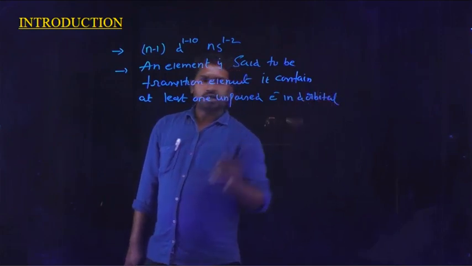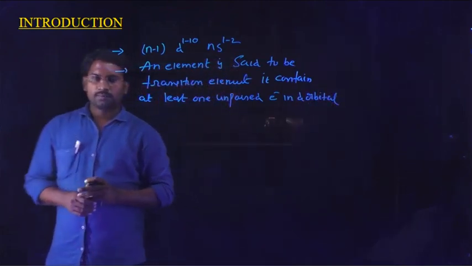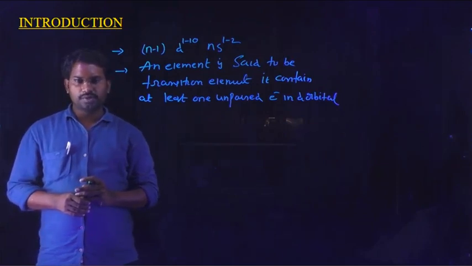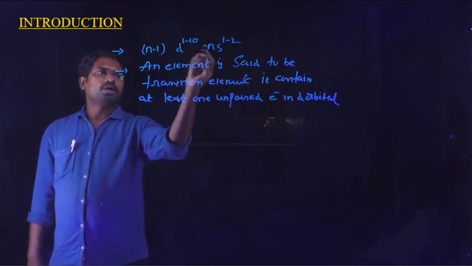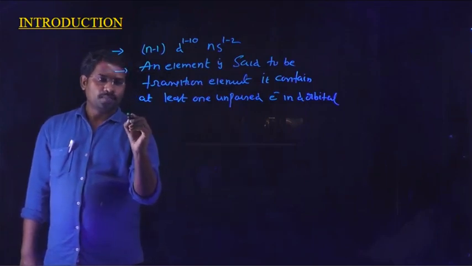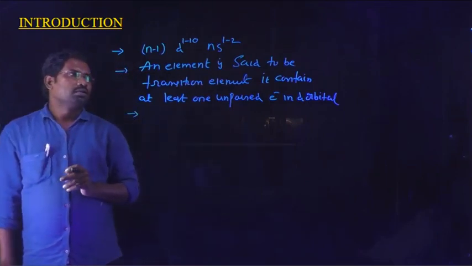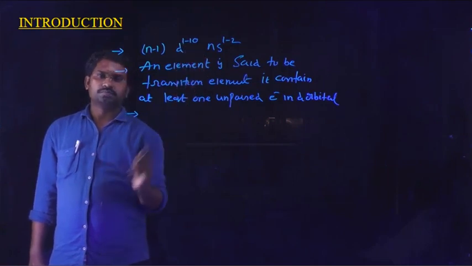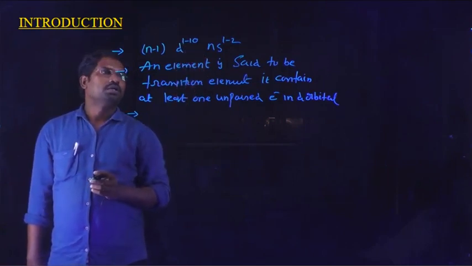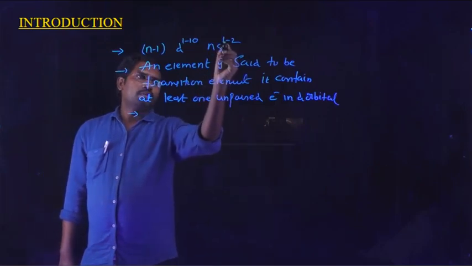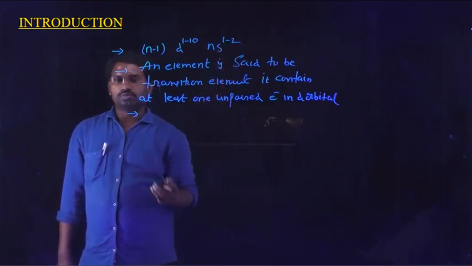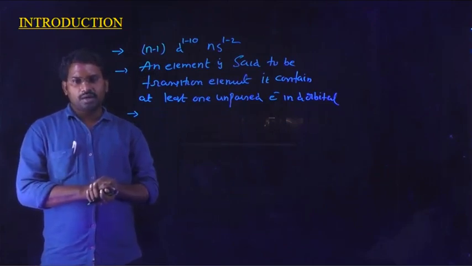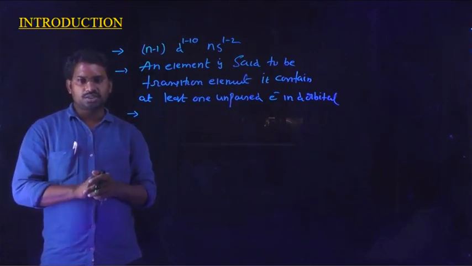At least one unpaired electron in d orbital. Based on the general electronic configuration of d block elements, (n-1)d1 to 10 ns1 to 2, the d orbital electrons occupy from 1 to below 10, so it is not completely filled. In the s orbital, there are 1 to 2 electrons. Therefore, the elements present in the d block can also be treated as transition elements.